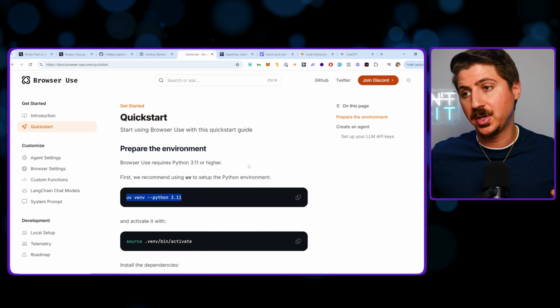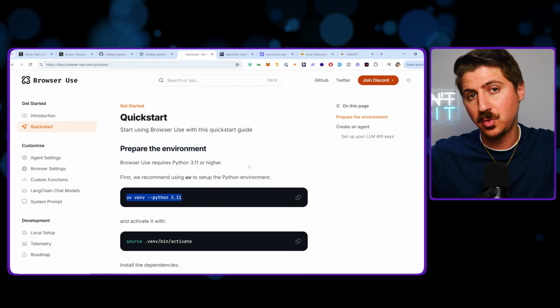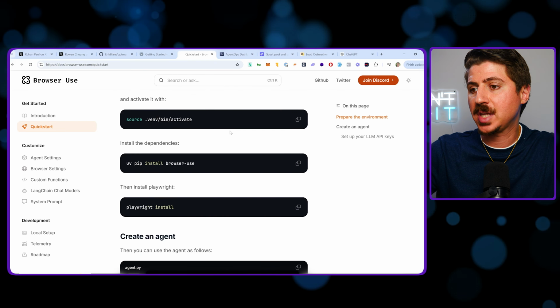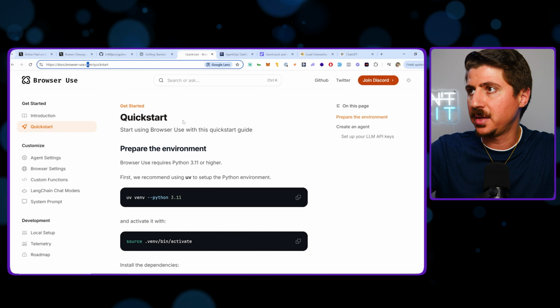I basically gave it instructions and it did the work for me, which was really cool because I used to have to hire people to do that. So this is a free version of that. Well, it's not free. You still have to use Anthropic or OpenAI's API keys, but it's much more cost affordable and it's really cool. I'll link to this in the description as well.